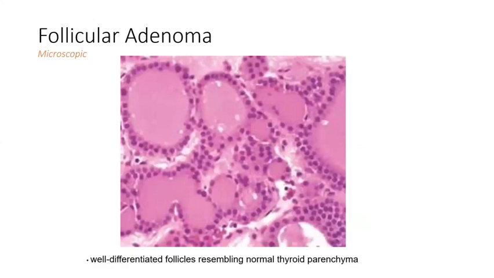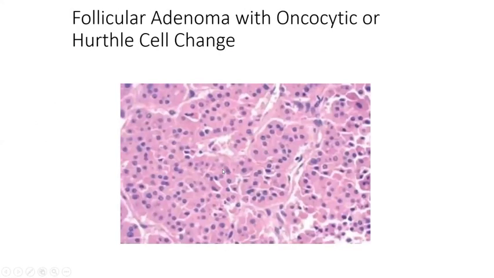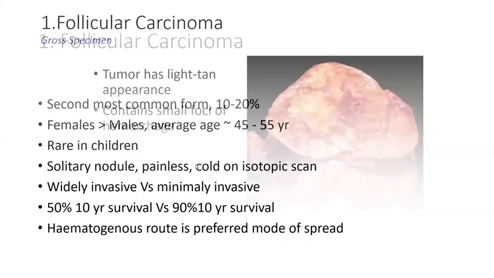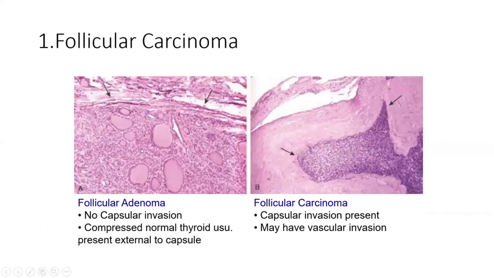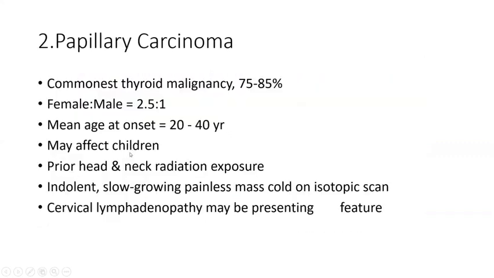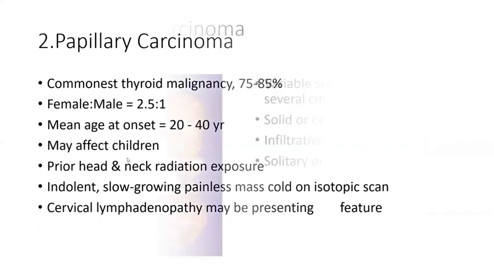You can see multiple follicles filled with colloid, which are lined with cuboidal lining epithelium. Whereas these are the Hurthle cells, which show eosinophilic cytoplasm, an oncocytic-like type of cell, which is usually seen in Hashimoto's. Then follicular carcinoma. It contains a lot of follicles with a capsule. You can see here there is capsular invasion. So without capsular invasion or vascular invasion, you cannot call them a follicular carcinoma.